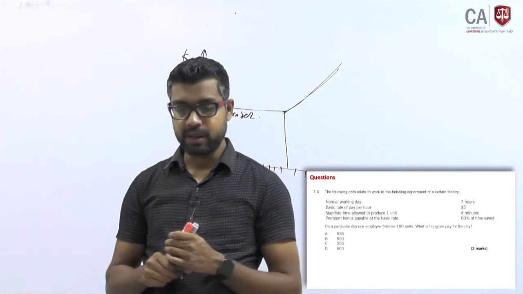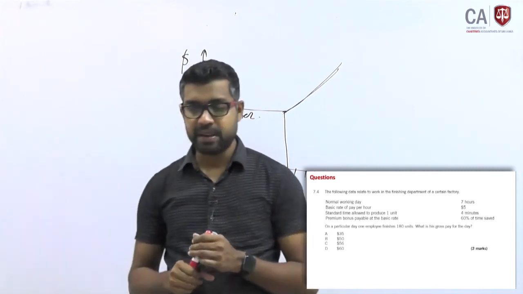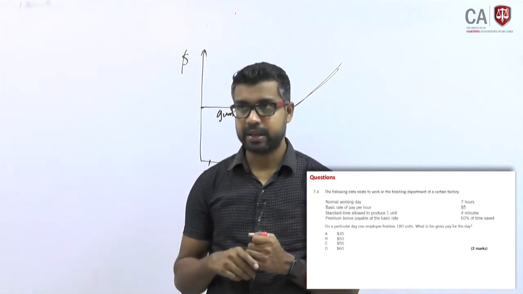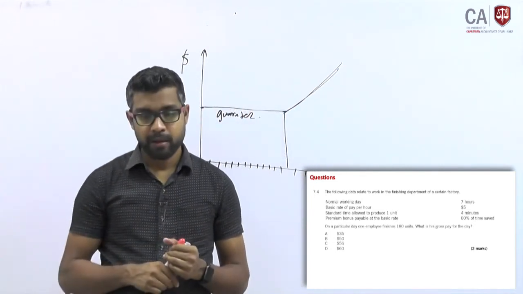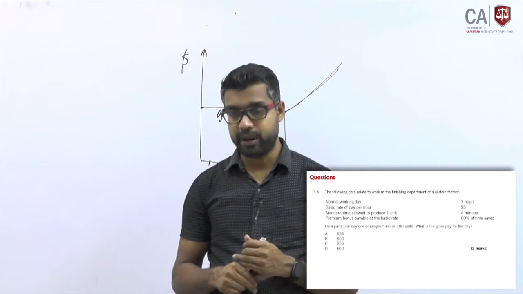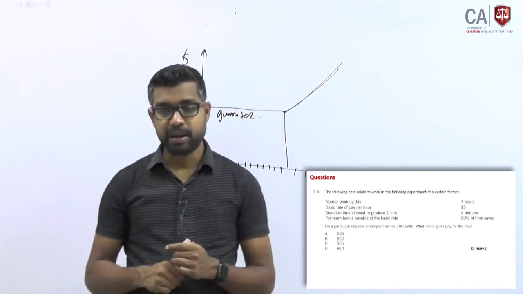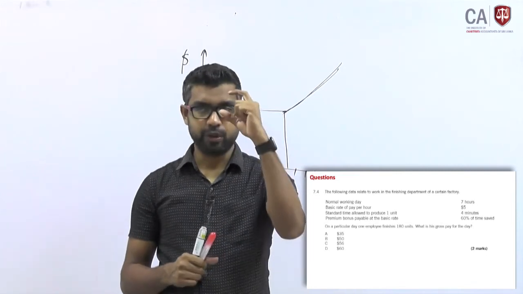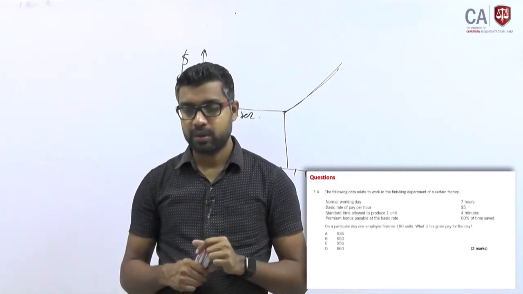What are the data they have given? Normal working day 7 hours. Basic rate per hour $5. Standard time allowed to produce one unit is 4 minutes.